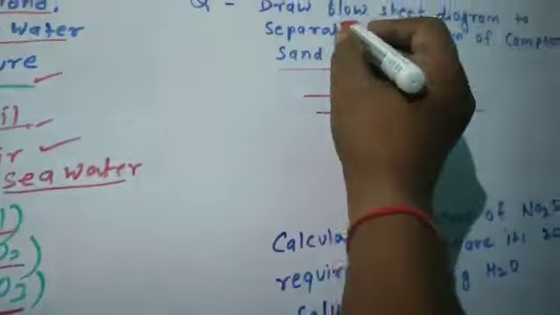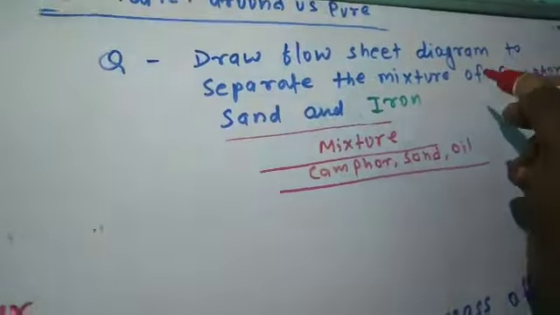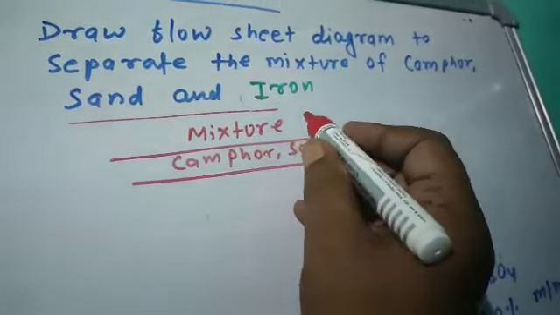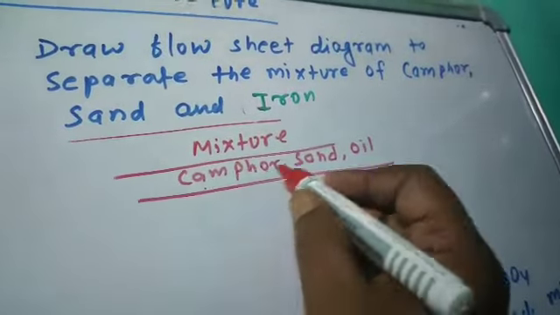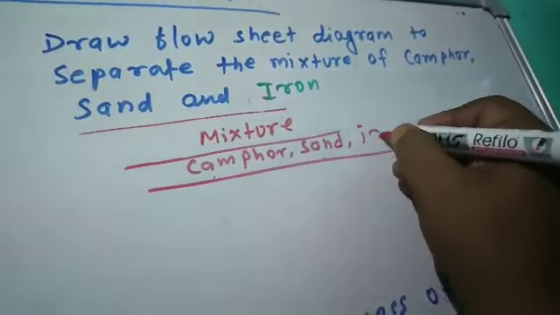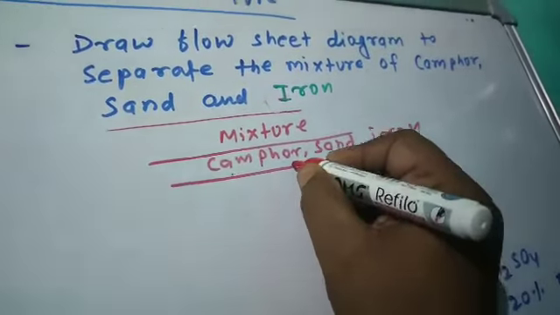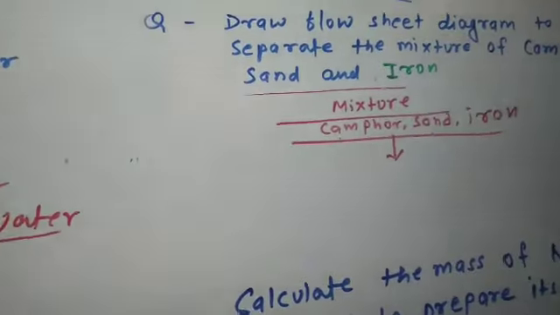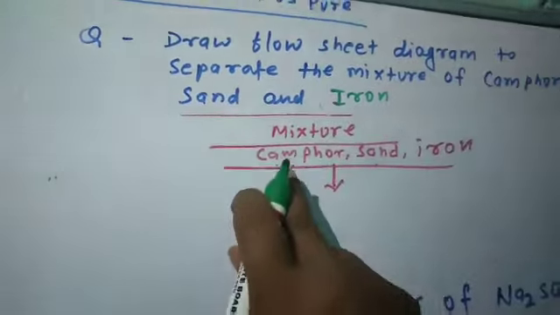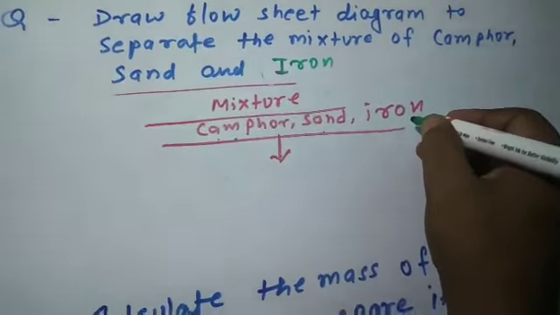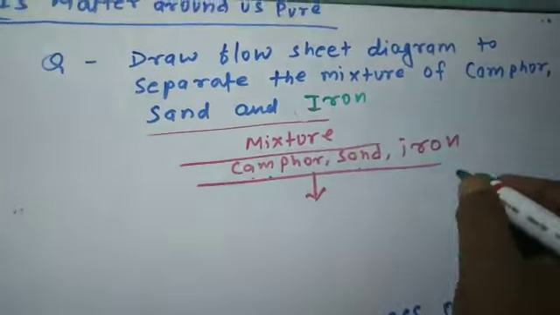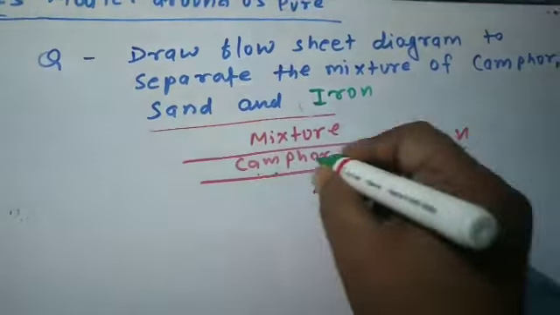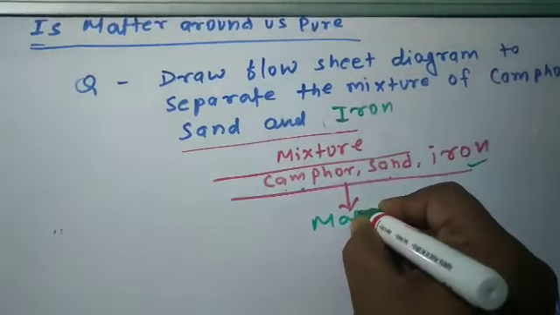Next question here, draw a flow sheet diagram to separate the mixture of camphor, sand and iron. Here the mixture is given: camphor, sand and iron. Now we have to separate it by flow sheet diagram. We have to show how we can separate. You can see in this mixture camphor is a sublimate substance, iron is a magnetic substance. So by which methods can we separate one by one? First let us separate iron from the mixture by magnetic separation method.